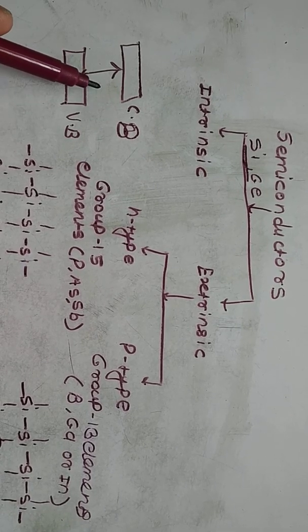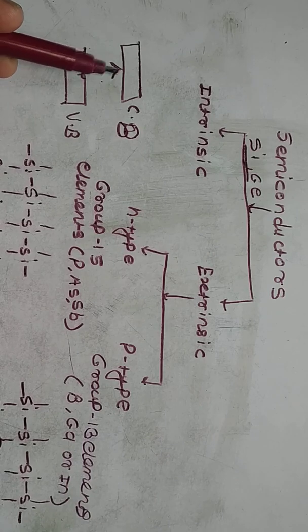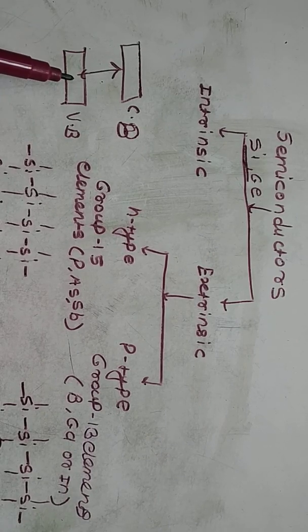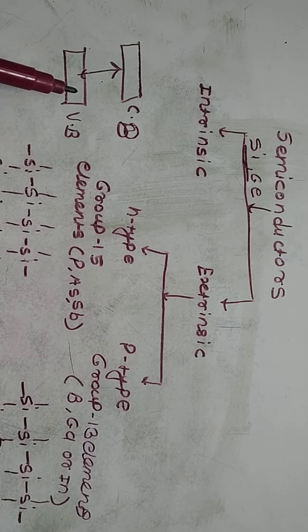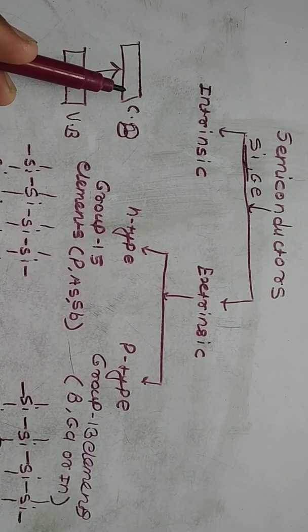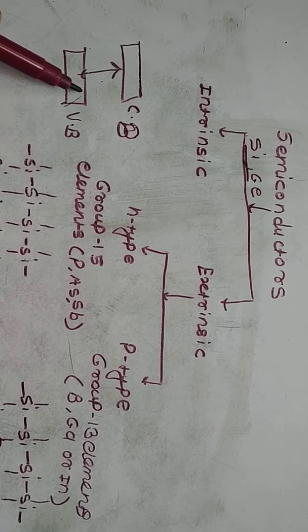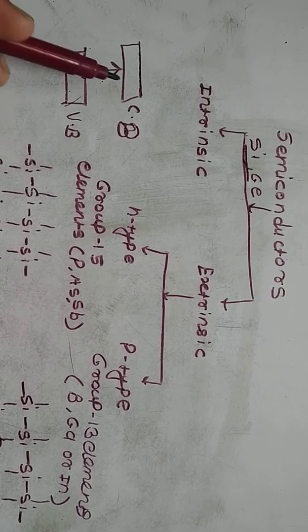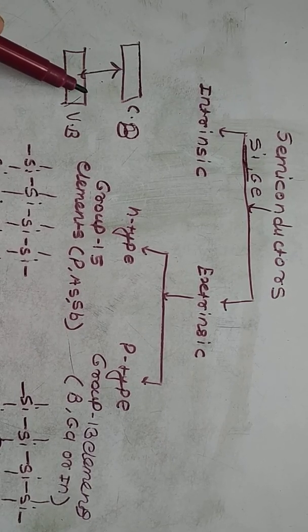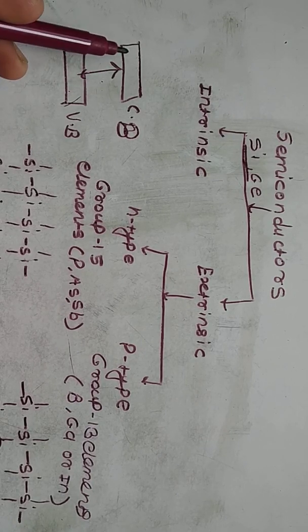The forbidden zone is very small, that means the energy gap is very small. This is the conduction band and valence band. At temperature above absolute zero, a few electrons in the valence band have enough thermal energy to jump through the small gap. Thus the conduction band becomes partially filled and the valence band becomes partially empty. The energy gap between the valence band and conduction band is much smaller than in an insulator.